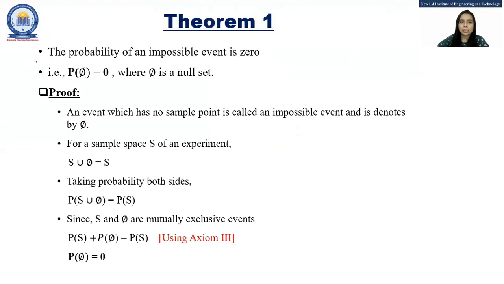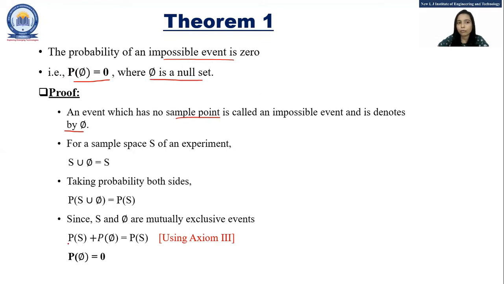So the first theorem is that the probability of an impossible event is zero. Impossible event means something that is not going to happen. For example, the sun rising in the west. That is an example of an impossible event. Now this impossible event doesn't have any sample point. So an event which has no sample point is called an impossible event and it is denoted by phi. The probability of this impossible event is zero, where phi is nothing but the null set.